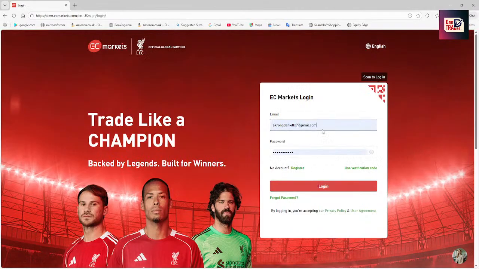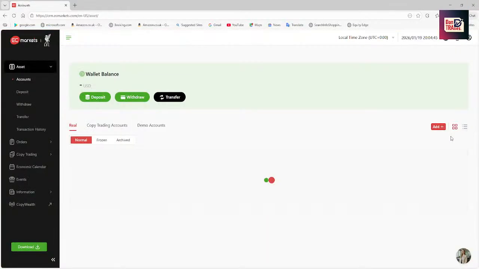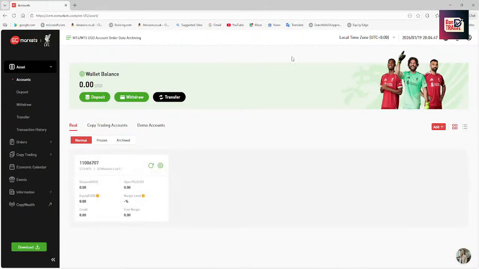So let me log in with my account. This isn't my main account, but this is a test account. It's going to give you a screen like this after you verify. You can contact me for verification. My number is also in the description, so you can just text me for verification. Those of you who already have my number, that's simple for you.